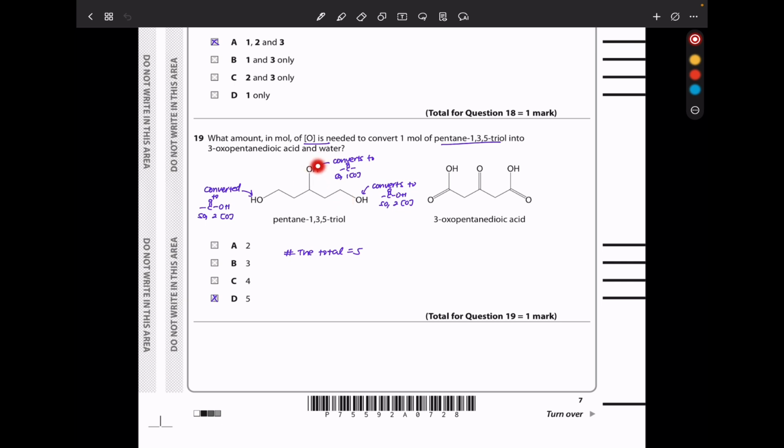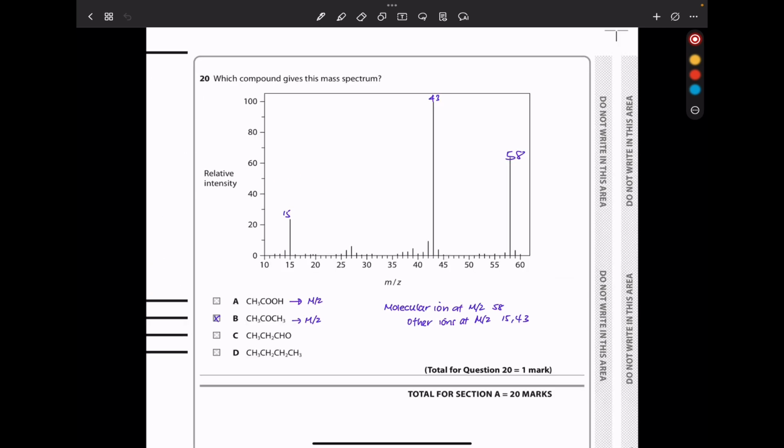But this one is going to be converted to a ketone, so just 1 mole of the oxidizing agent is going to be required. Therefore, in total, we'll need the 2 plus the 2 plus the 1, creating 5. So the answer should be D.